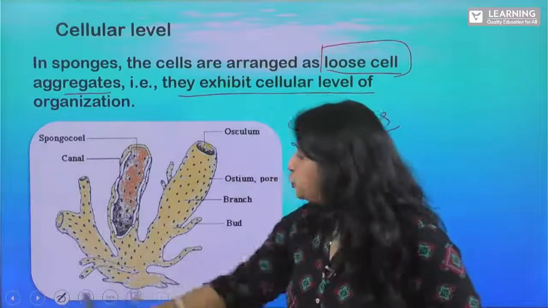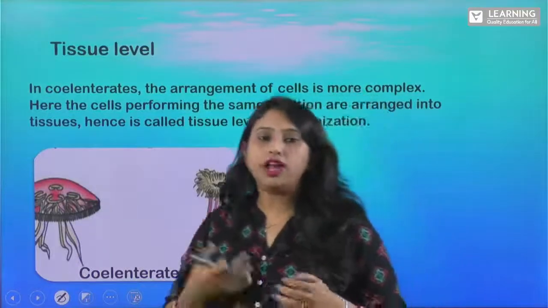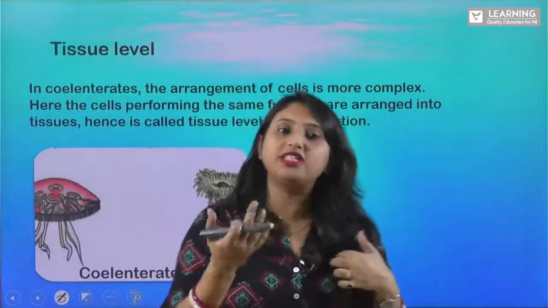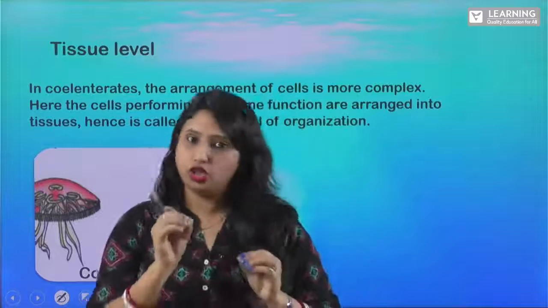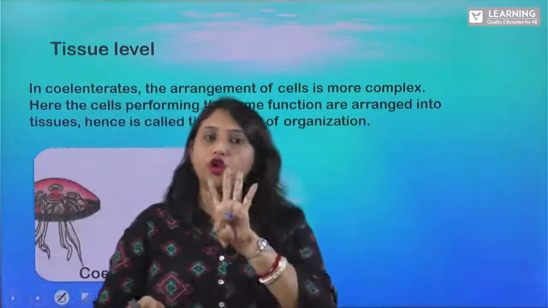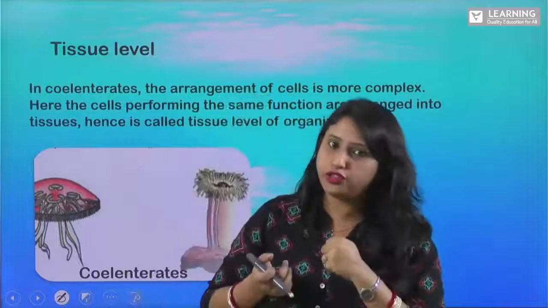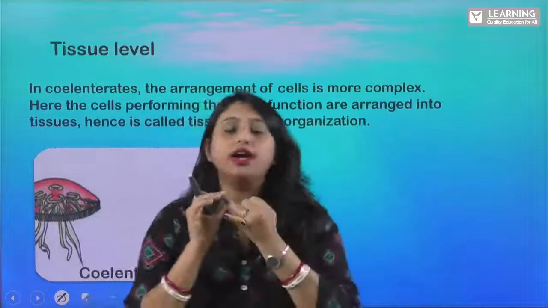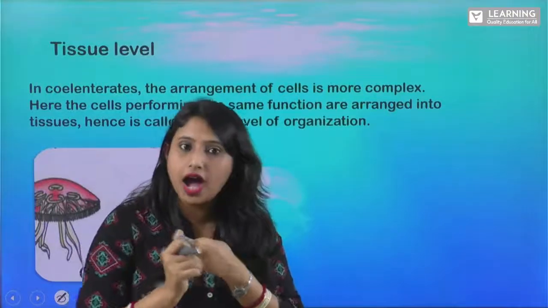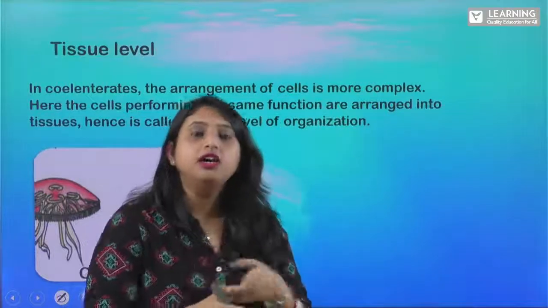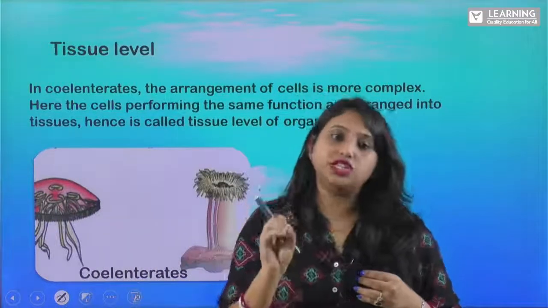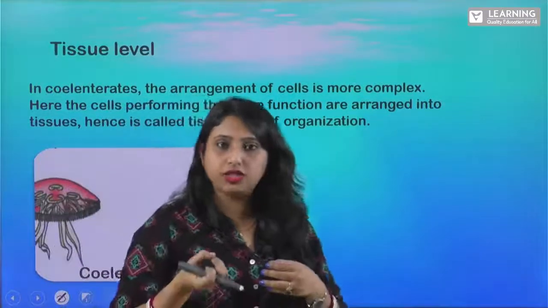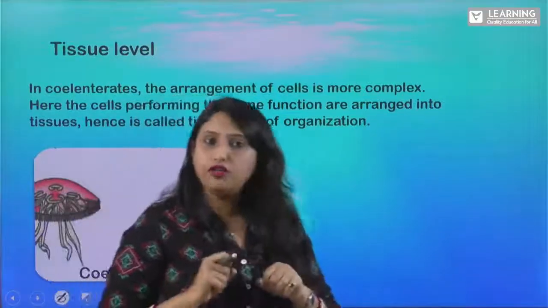Clear? Next, let us move to the tissue level. So when I was talking about tissue, I said that a group of cells that combine together and form a specific function we call as a tissue, right? So in case of animals, we have got 4 types of tissue. Can you name the 4 types of tissue? Yes, what are the 4 types of tissue? It is your epithelial tissue, connective tissue, muscular tissue, and nervous tissue, right? So all these tissues are very much important. Everyone has got these 4 tissues, all the animals, right? So that is called your tissue level of organization.